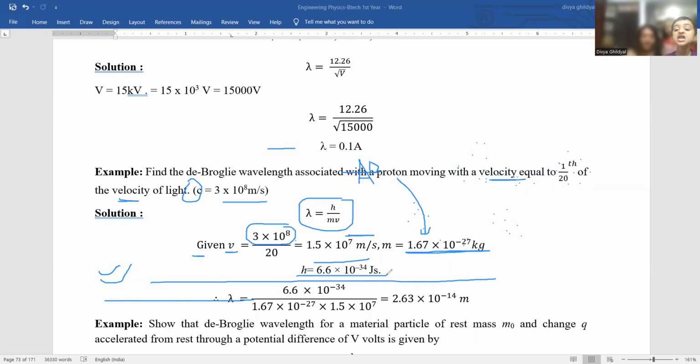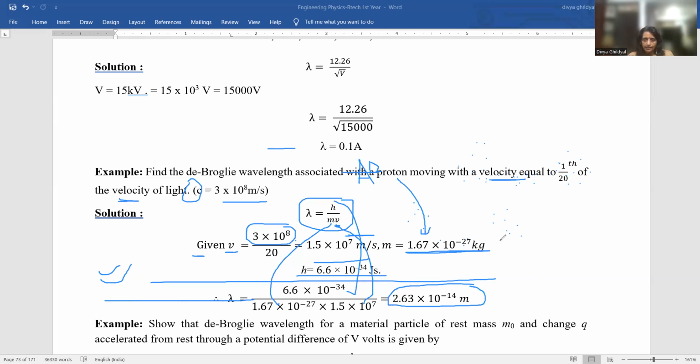Putting all these values in the expression for lambda, we get lambda is equal to 6.6 into 10 to the power of minus 34. h is this much. m is 1.67. v is 1 upon 20, so 3 into 10 to the power of 8 divided by 20 is 1.5. Putting these numerical values, we get the answer as 2.63 into 10 to the power of minus 14.